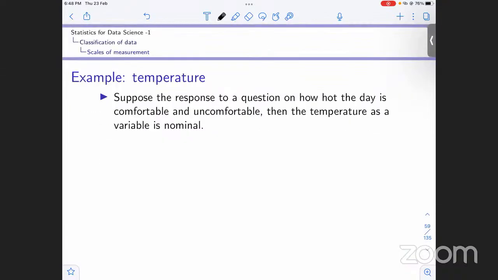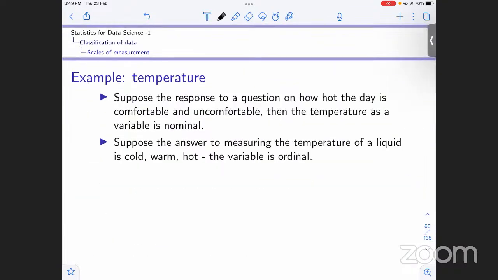Now, for example, suppose the response to a question on how hot the day is is comfortable or uncomfortable. Then it will be just nominal. With comfortable, we are just naming how the temperature is. For someone it might be different, so we are just naming it. There is no sense of ordering. It's just comfortable and not comfortable, so we don't have any logical ordering, correct?